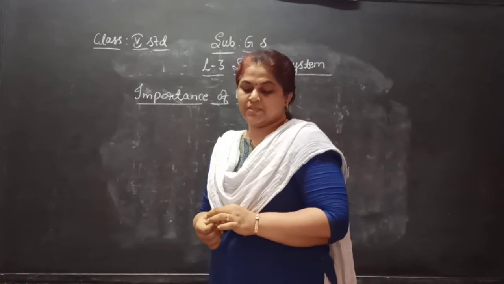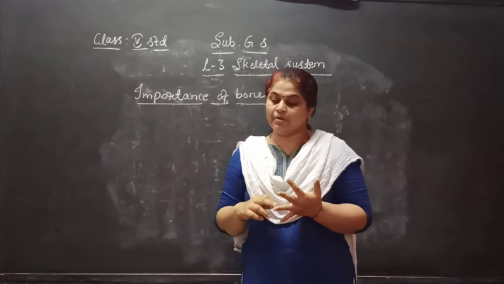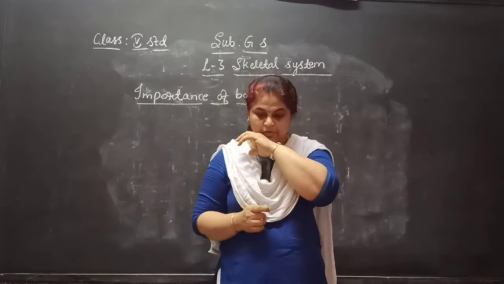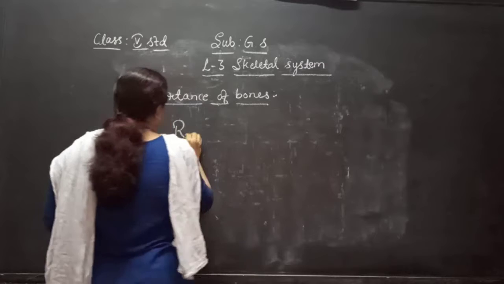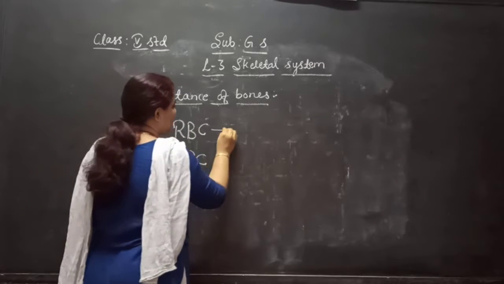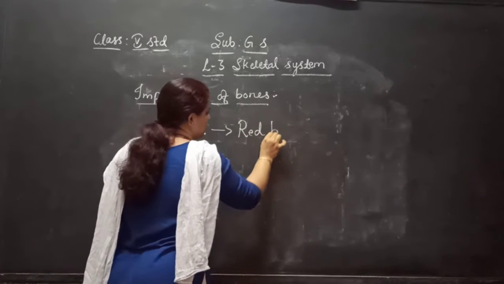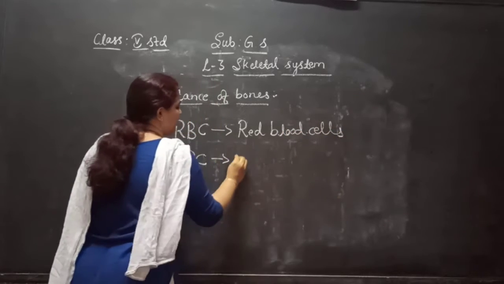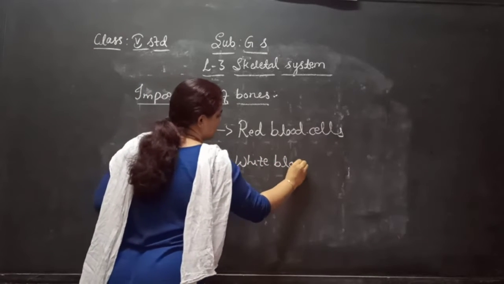Production of blood cells. RBC and WBC are the blood cells which are produced in our body. RBC means red blood cells, and WBC means white blood cells.